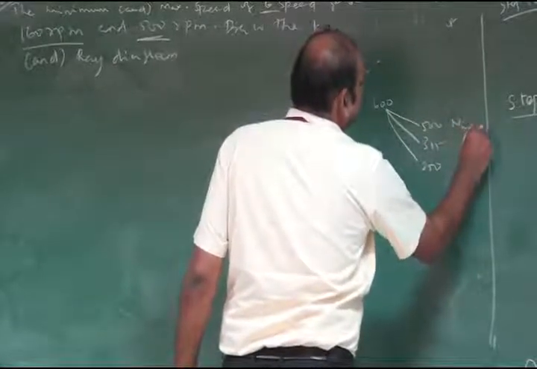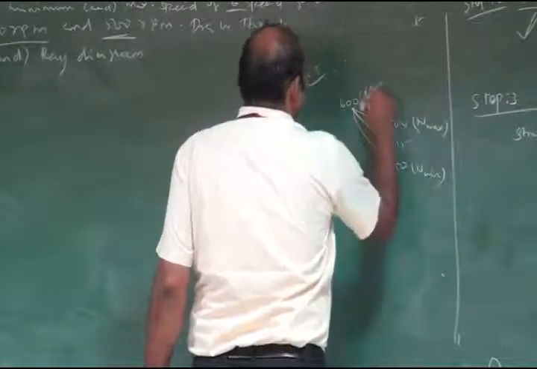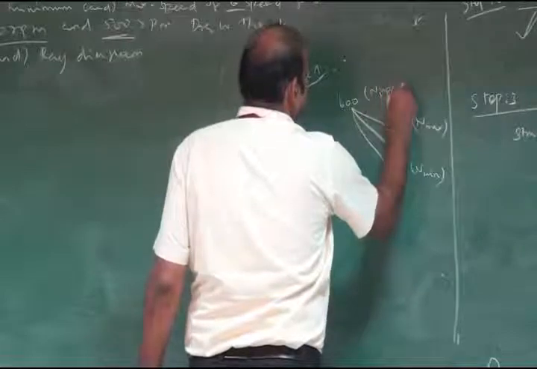This is n max, then n minimum, and this is n input.